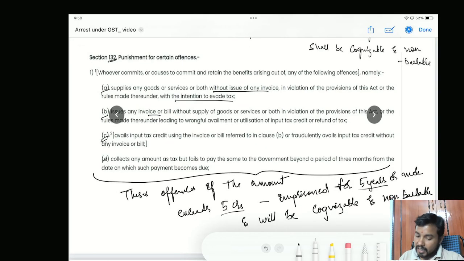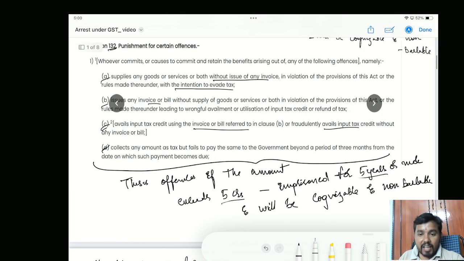Clause C: availing ITC based on the above-referred fake invoice, or fraudulently availing the ITC. Last one: I have collected the GST but I have failed to pay the collected GST to the government within 3 months. So these are the 4 offences covered under clause A, B, C and D of subsection 1 of section 132 of the CGST Act.